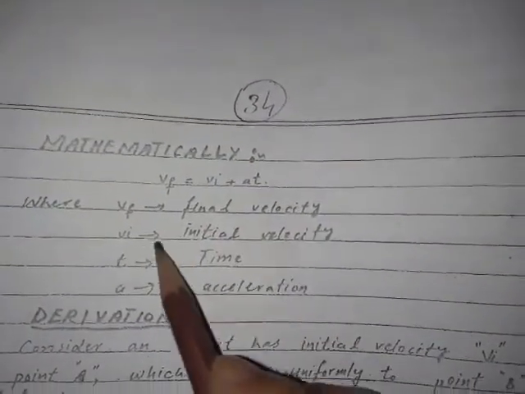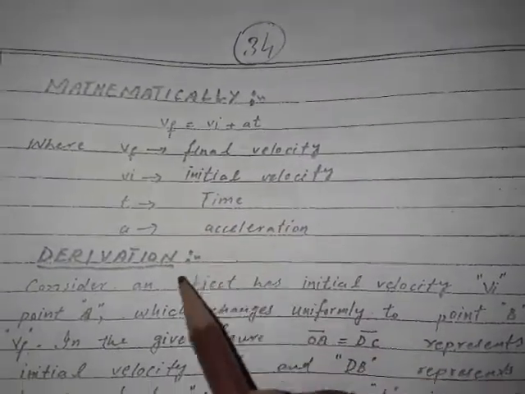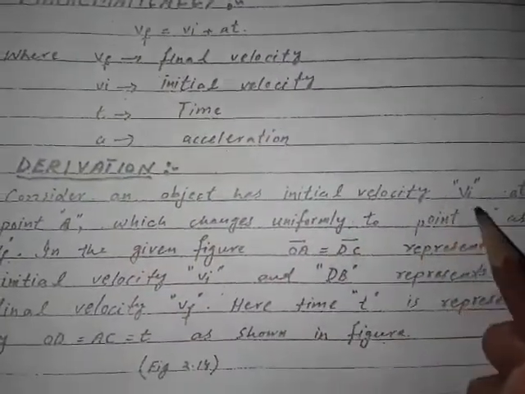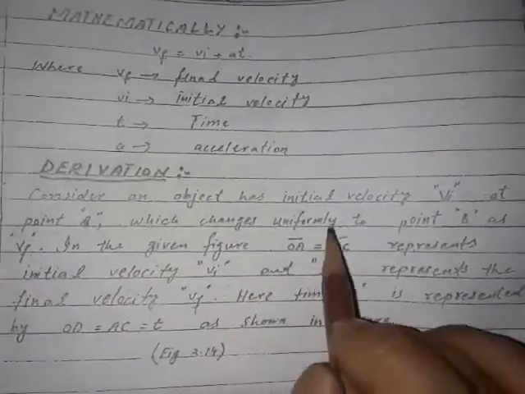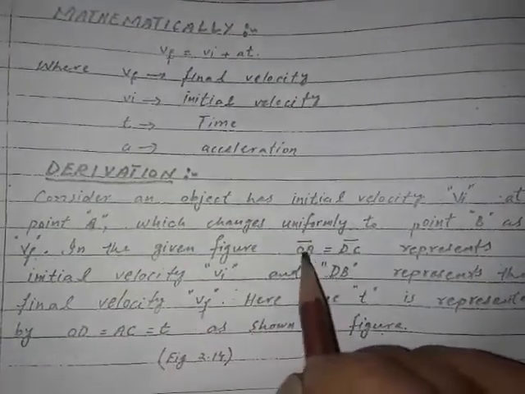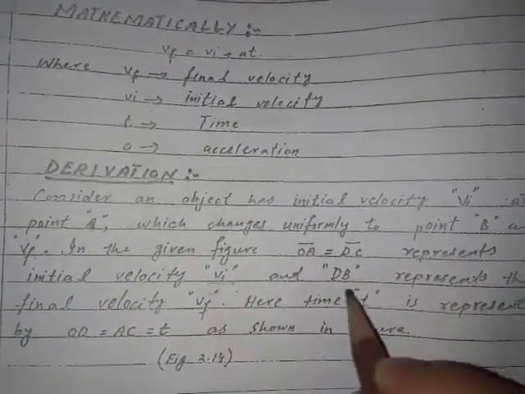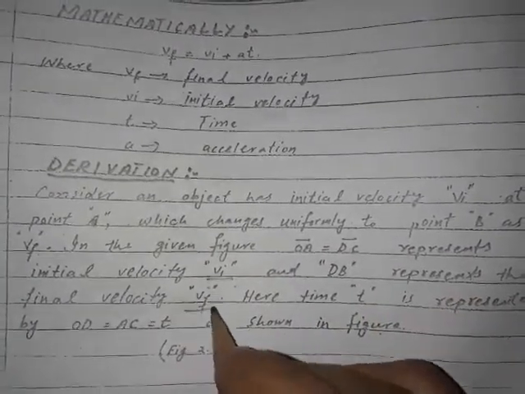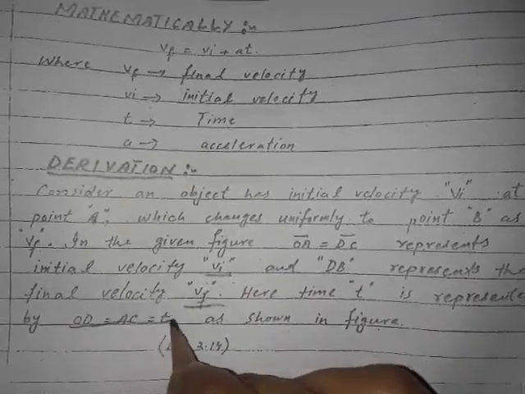Mathematically, Vf is equal to Vi plus At, where Vf is the final velocity, Vi is the initial velocity, t is time, and a is acceleration. Consider an object has the initial velocity Vi at point A which changes uniformly at point B as Vf. In the given figure, OA is equal to AD represent the initial velocity and BD represent the final velocity. Here t is the time represented by OA. AC is equal to D as shown in the figure.